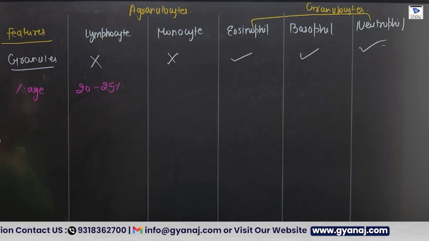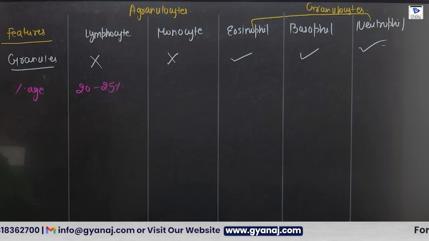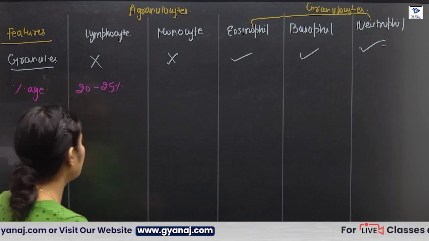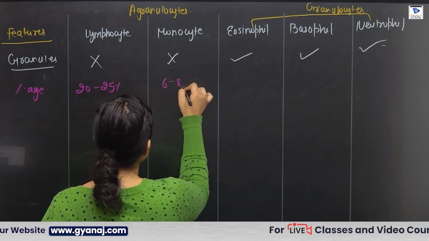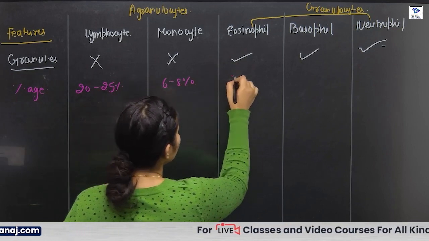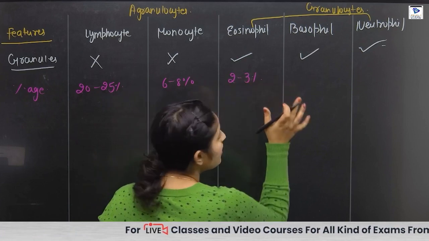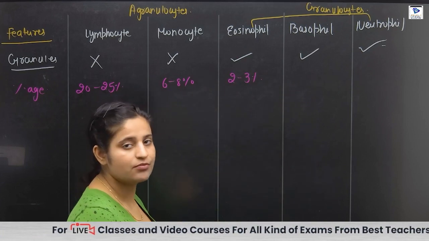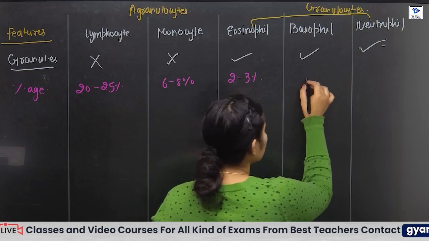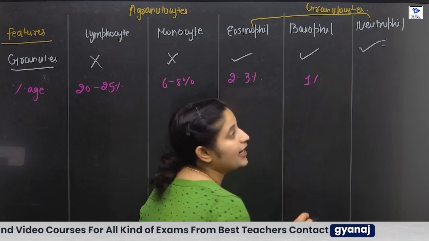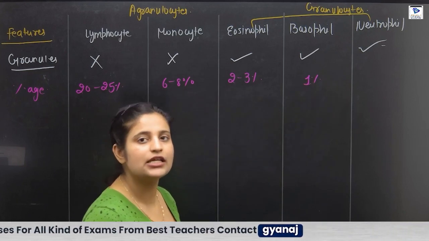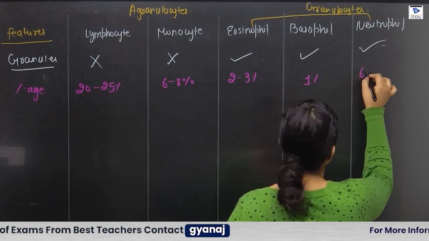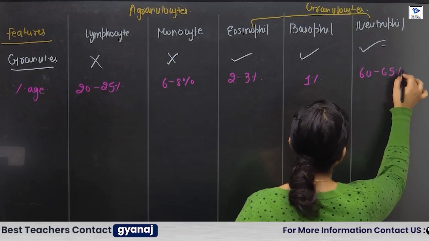Monocytes, they are 6 to 8%. Eosinophils 2 to 3%. Basophils, they are less than 1%, but we consider them as 1% only. And neutrophils, they are 60 to 65%.